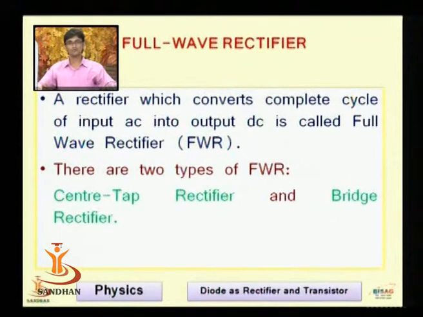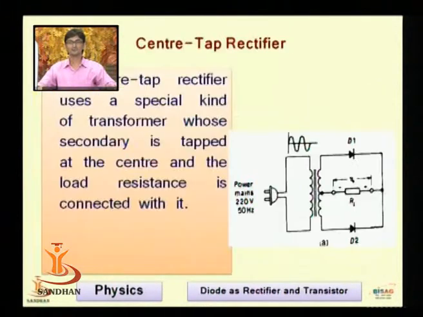There are two types of full wave rectifiers. As we have seen, rectifiers are divided into two parts, half wave and full wave. We have seen the half wave rectifier. Now the full wave rectifier is again divided into two parts. One is the center tap rectifier, another is the bridge rectifier. Now comes the center tap rectifier.